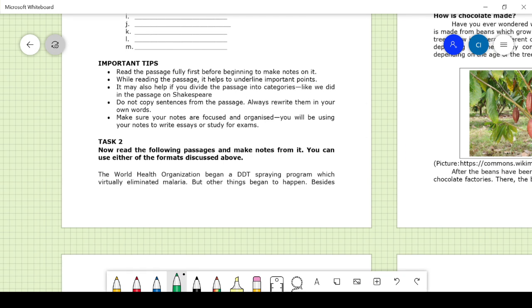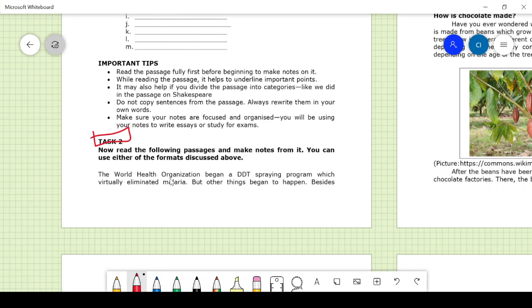Let us now look into task 2. We have already seen task 1, in which we saw the classification of Shakespeare's plays into comedy, history, etc. And here is task 2 that we are going to see. So first thing is to read the following passages and make notes from them.